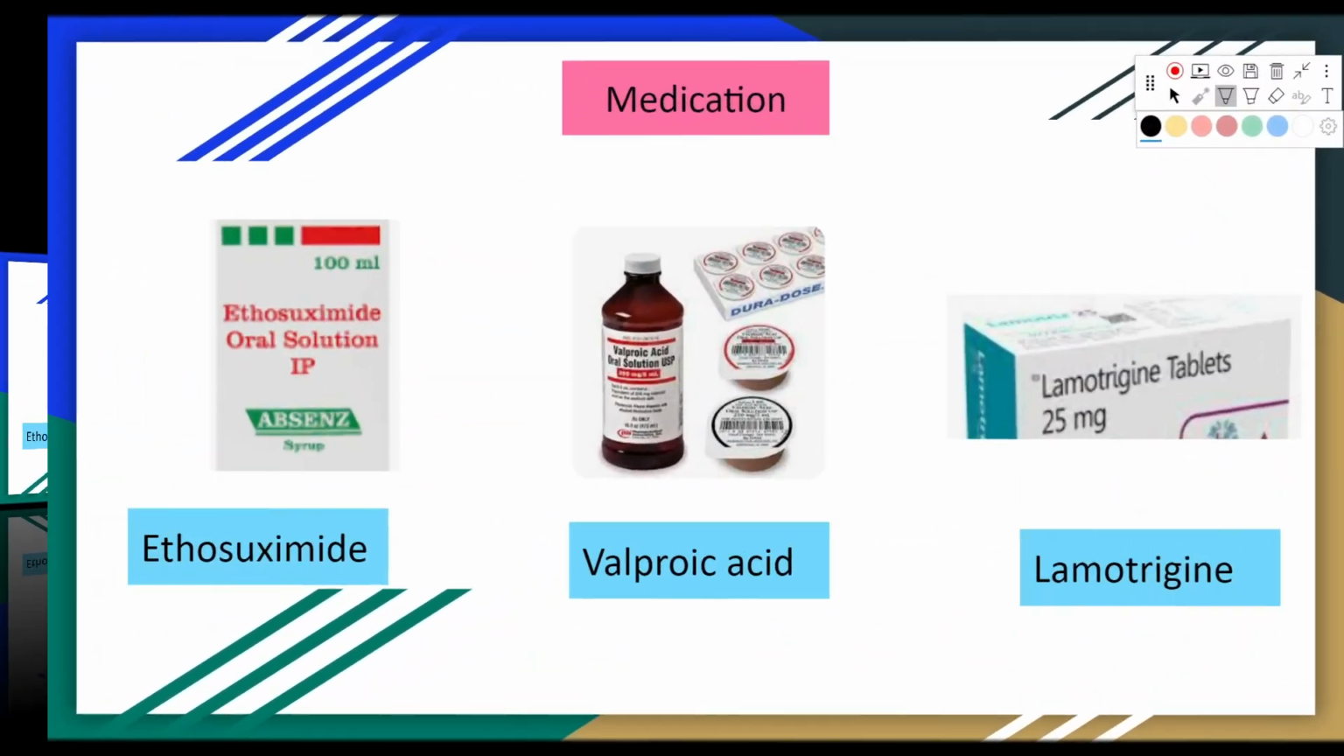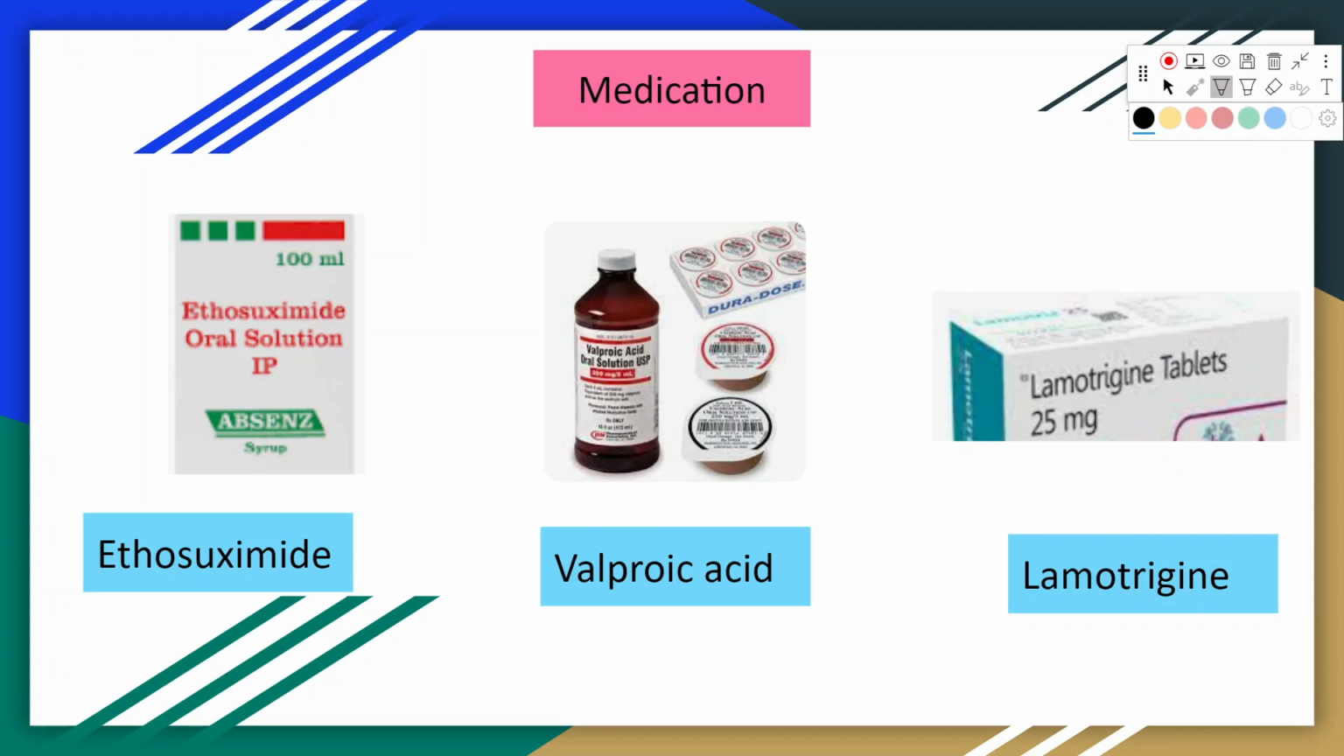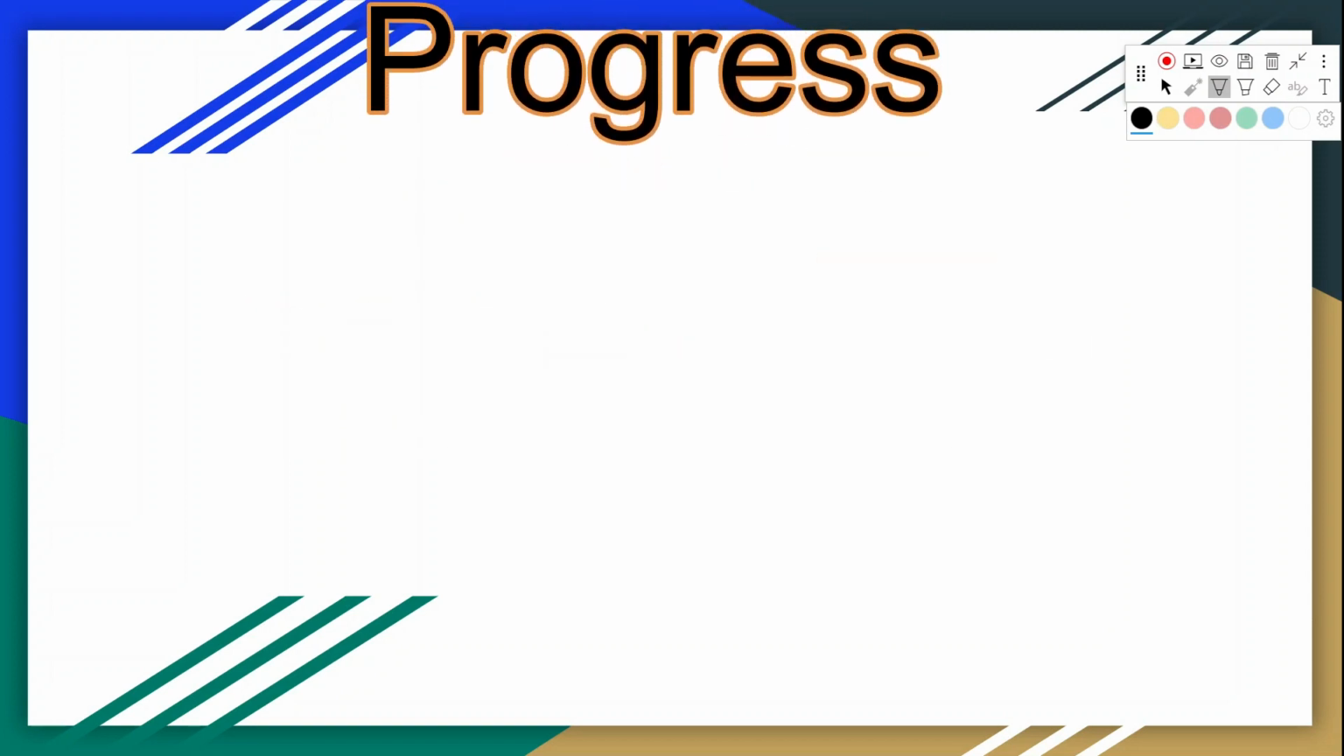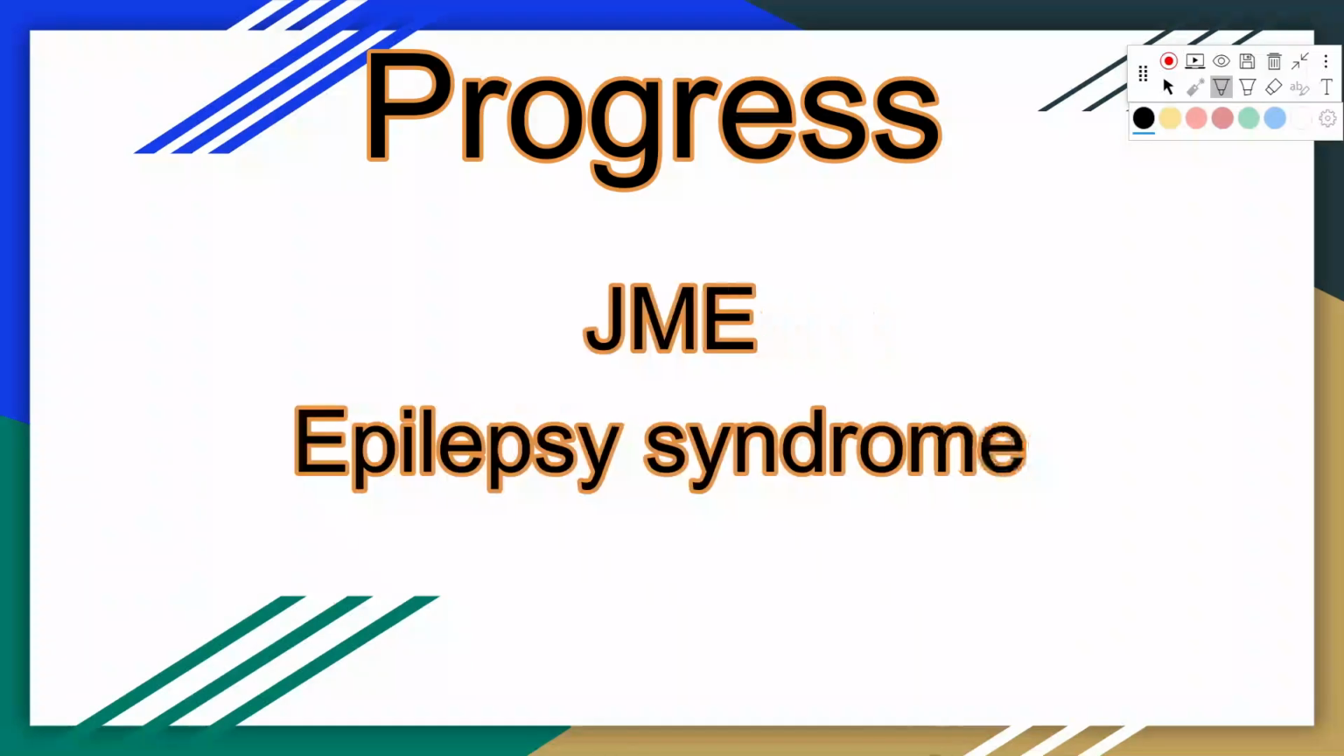The most common medications used for absence seizures are ethosuximide, valproic acid and lamotrigine. A resolution of absence seizure usually occurs in younger adulthood. However, some patients may progress to juvenile myoclonic epilepsy or another epilepsy syndrome.